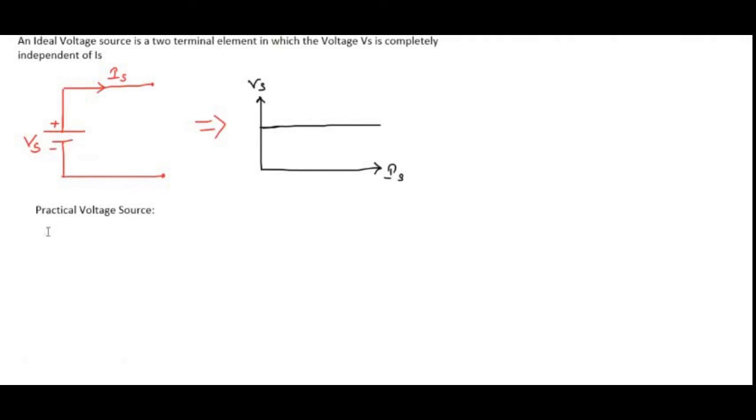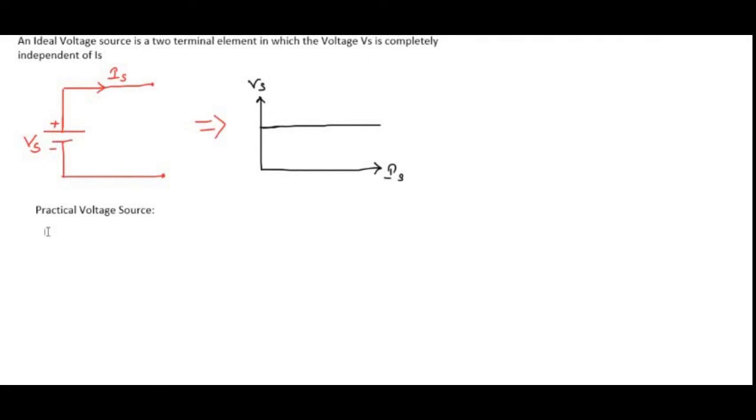The practical voltage source is one where Vs depends upon the current Is up to some extent. If at any time the value of the terminal voltage Vs is constant with respect to current Is, we call it an ideal voltage source.